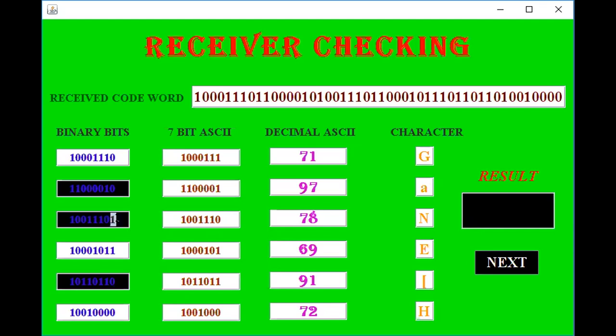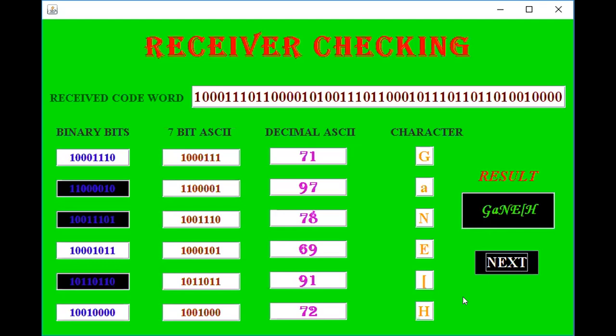So we can say that an error is generated because the received code word has odd parity. Here we can see that it is not changed because the parity has nothing to do with the decimal ASCII or the 7-bit ASCII. So we transmitted GANESH, but we received capital G, small a, N, E, a bracket and H. So this was my project.